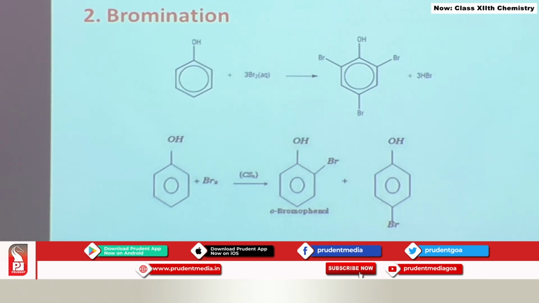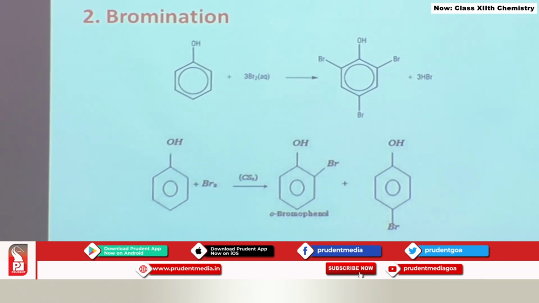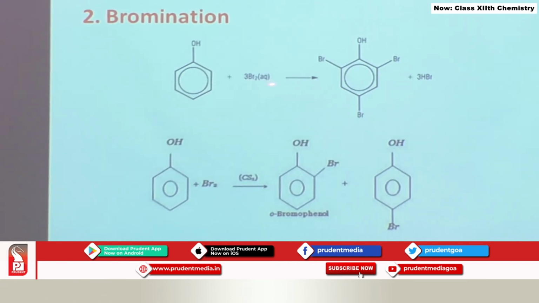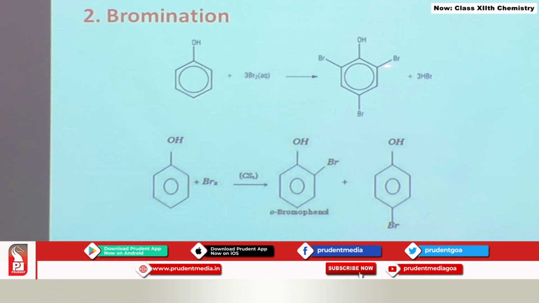Bromination. To carry out bromination, solvent plays a very important role. If you carry out bromination under aqueous condition, all the three positions, 2 ortho and 1 para, are replaced by bromine, and you are going to get 2,4,6 tribromophenol. Whereas if you are using carbon disulfide as a solvent for bromination, then you are going to end up with two products, orthobromophenol and parabromophenol.